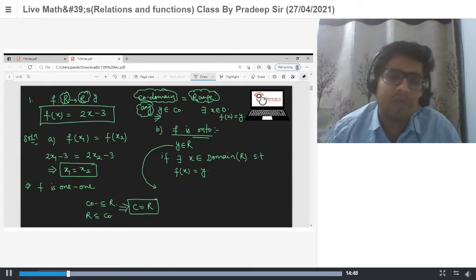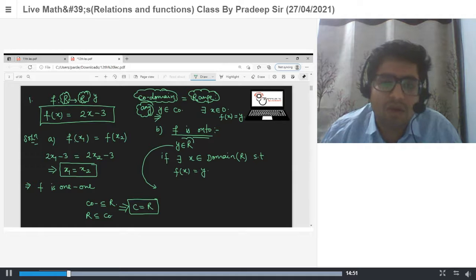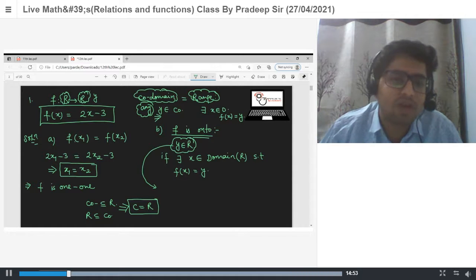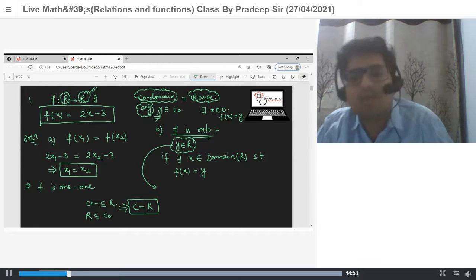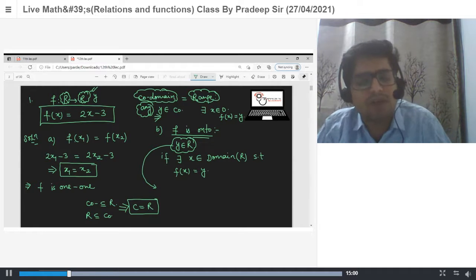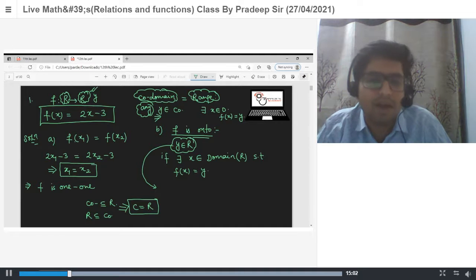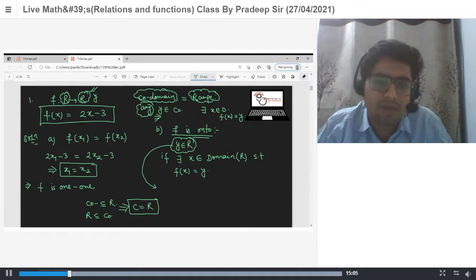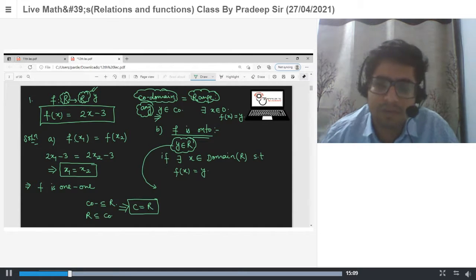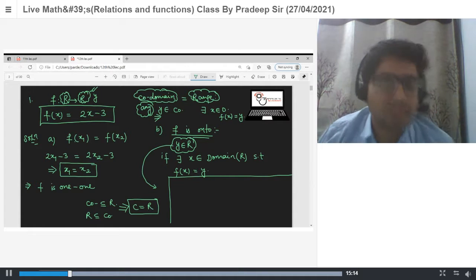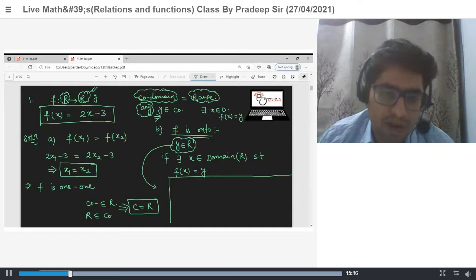So here we choose some y belongs to your codomain. Codomain is your real numbers. If we are able to show that there exists some x belongs to domain such that the value of the function at x is equal to y, it means the function is onto. So now, let's say there is some x such that f(x) is equal to y. It means 2x minus 3 is equal to y. Yes or no?